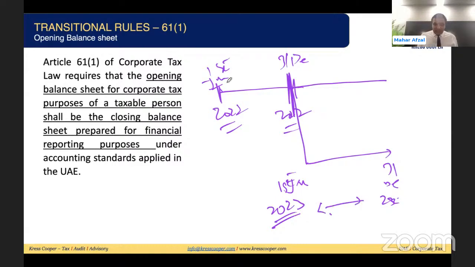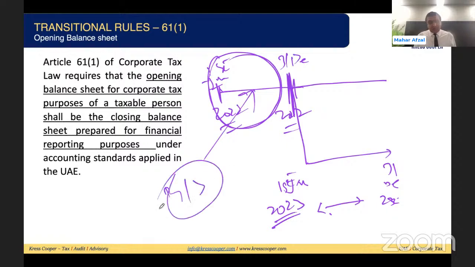So what does the law say? The law says for this period, 2022, the financial year that immediately ends before the commencement of the first tax period, businesses need to prepare their financial statements as per the applicable accounting standards, and whatever closing balances are reflected in the balance sheet will be carried forward as the opening balance for the first tax period, starting in this case from 1st of Jan 2023.